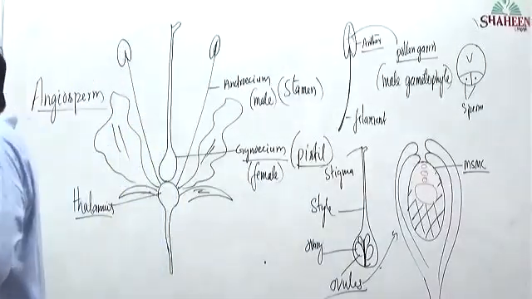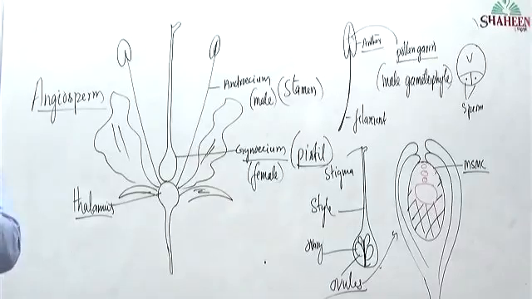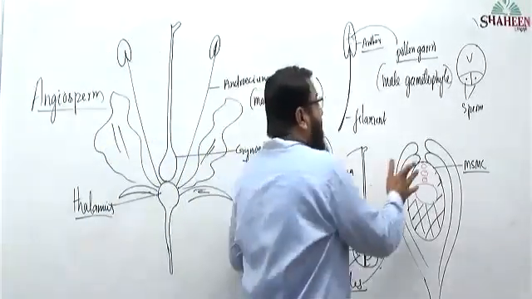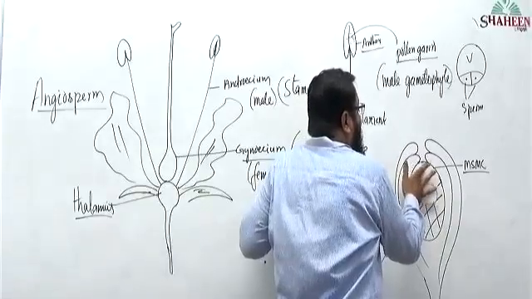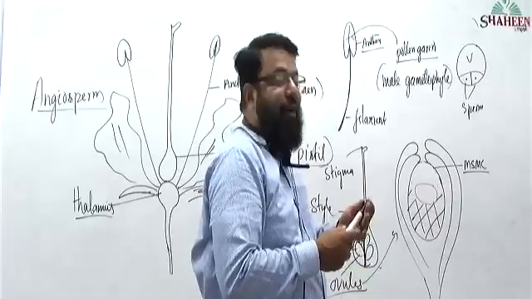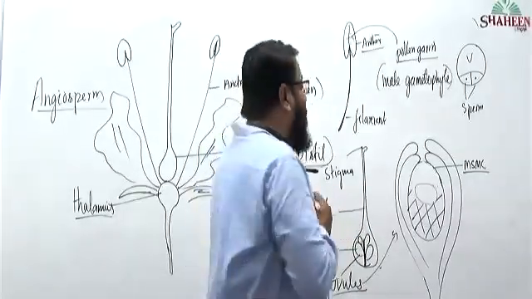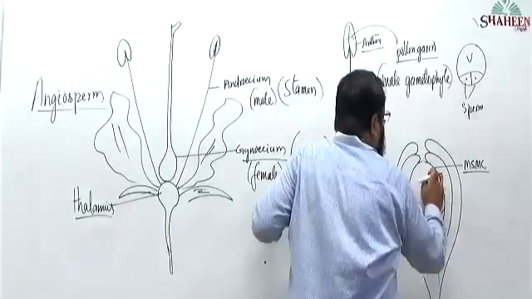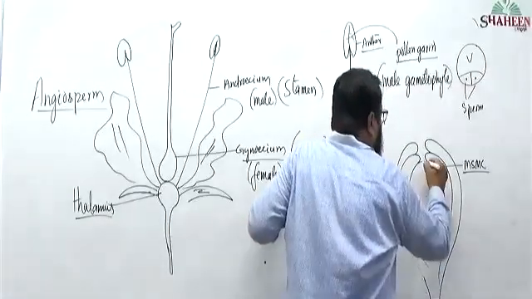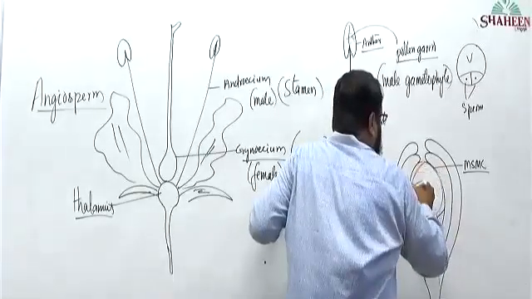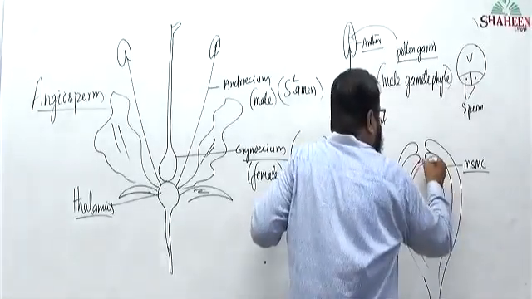Out of these 4 cells, 3 will disintegrate. 1 will develop into the embryo sac.